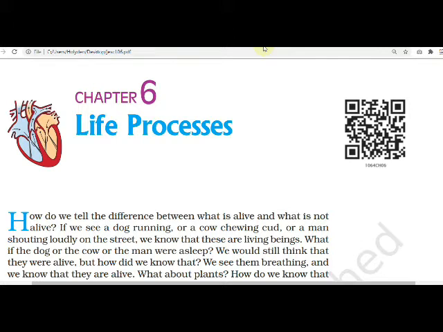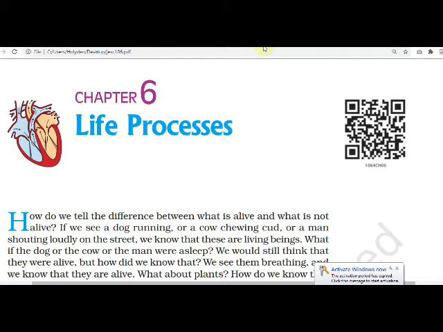Means living things and non-living things we have learned. Yes or no? If we see a dog is running or a cow chewing curd or a man shouting loudly on the street, we know that these are living beings. Why do we tell them as living beings? Because they are doing something there and you are noticing their actions.